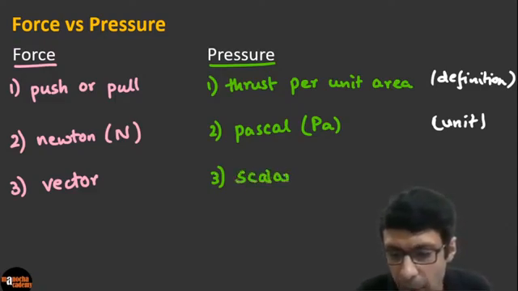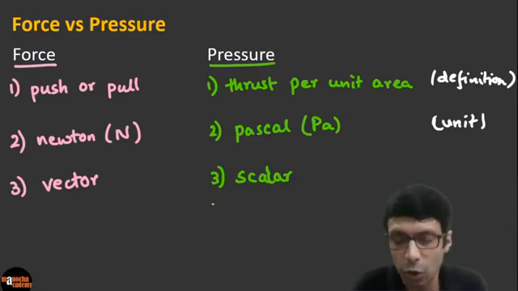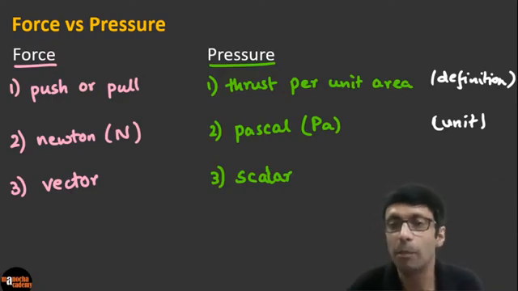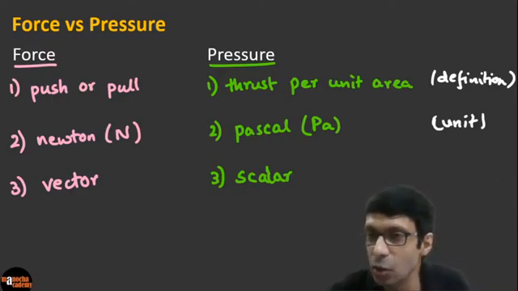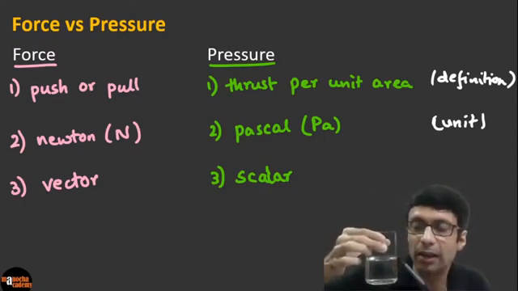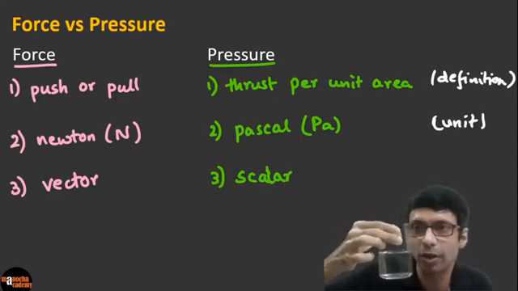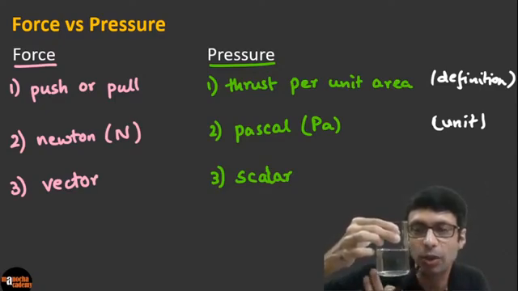That's a bit confusing to remember, because it's thrust or force per unit area, right? So why is it a scalar? You can remember that with a simple example, though we are not going to be talking about liquid pressure today. A liquid exerts pressure in all directions. For example, I have this glass of water here. Water not only exerts pressure downwards, it also exerts pressure on the sides of the glass. Can you see this glass of water here in front of me? The water exerts pressure at the base of the glass and also the sides.